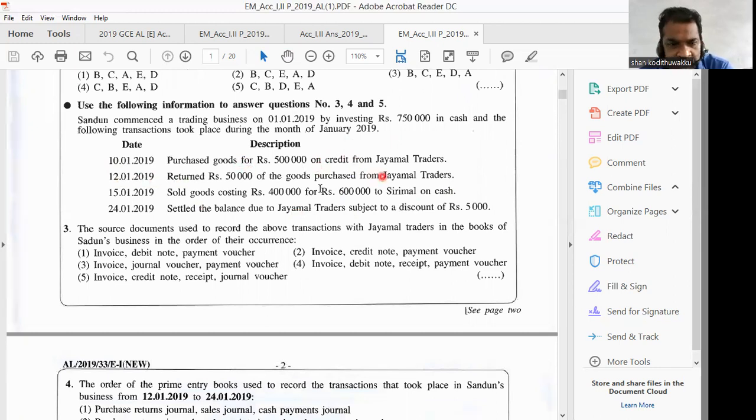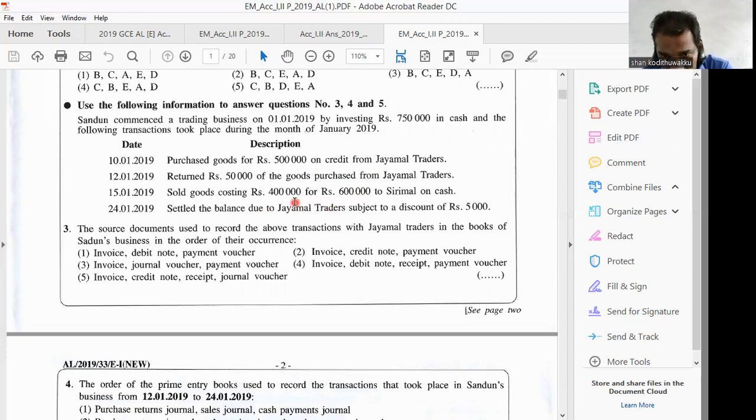Second transaction, return outwards. Then expenses decrease. When it comes to the last transaction, settling the liability, paying money to the supplier. You can have profit only regarding the third transaction, 5th January 2019, when they sold goods costing 400,000 for 600,000 on cash. Here, cost is 400,000. They have sold them for 600,000. Therefore, you have got 200,000 profit.